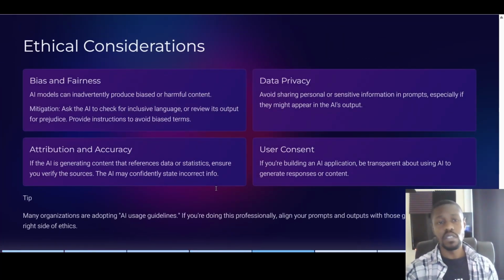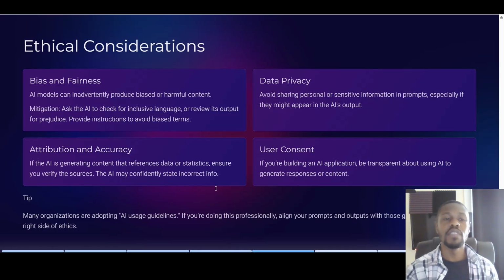Ethical considerations. So it's important to bear in mind that the person who has programmed these different AIs may have included their own biases into the system, or the AI may have picked up some type of biases from somewhere, and so it's important to be aware of this and to consider this.